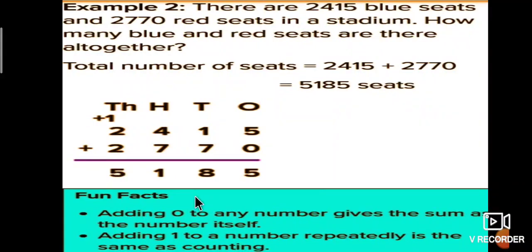Total number of seats in the stadium is 5185.